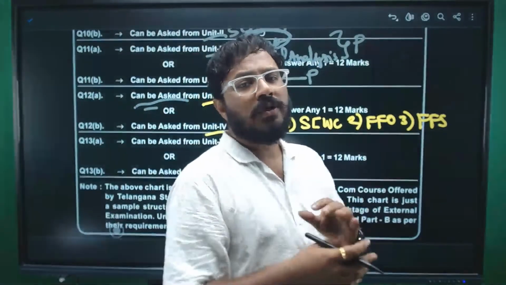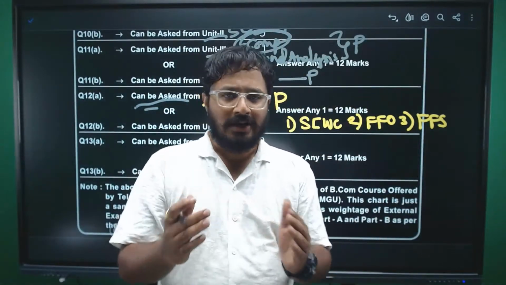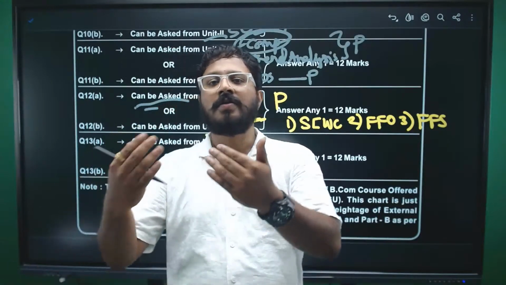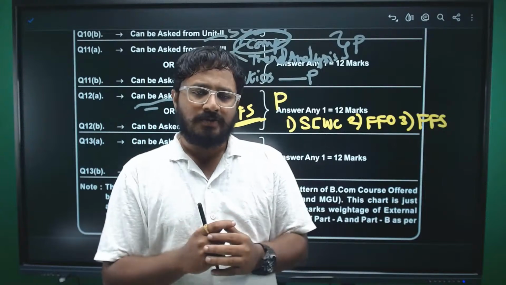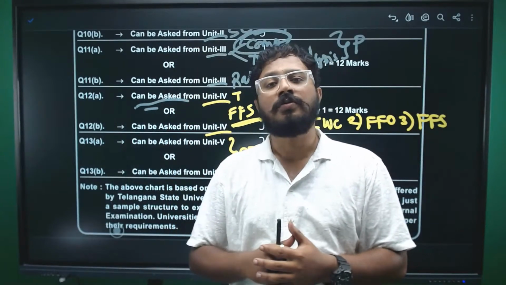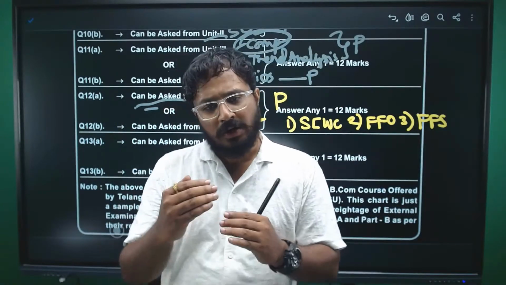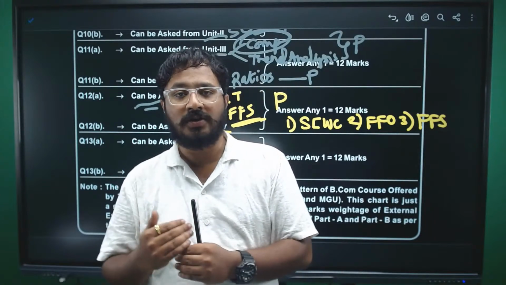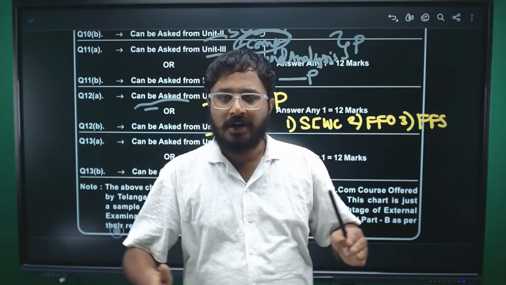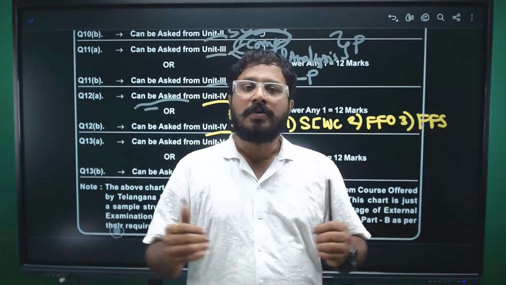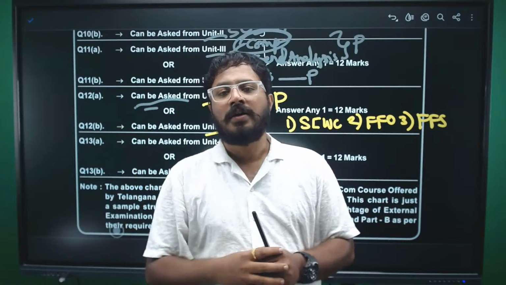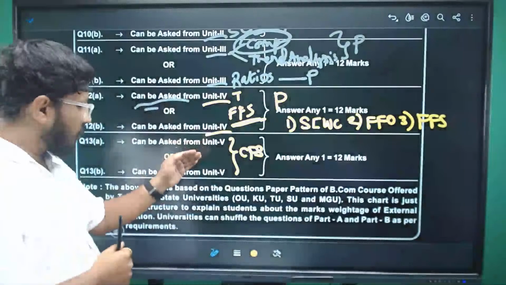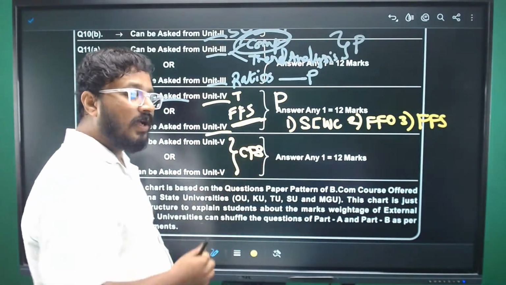Many times students don't practice. As we are all aware, students will do one day batting. They prepare the day before the exam. In that case, it will be a little difficult when it comes to practical papers like this. So you need to give some good time in advance. From today only, plan for your exams, especially for C. Plan your 10 days. Make sure that you solve problems which are being repeated. Then you will gain a lot of confidence. Lastly, as I was mentioning, from unit 5, you will be having questions from cash flow statement.